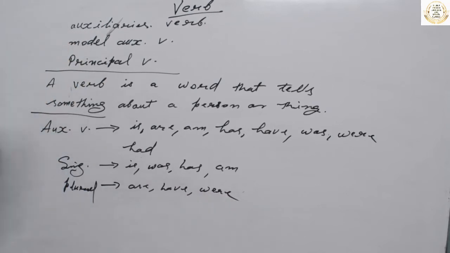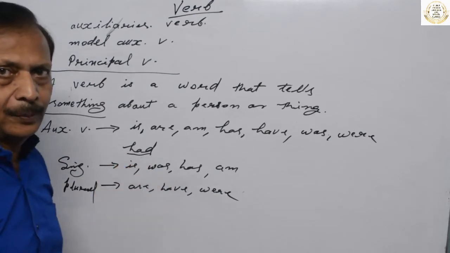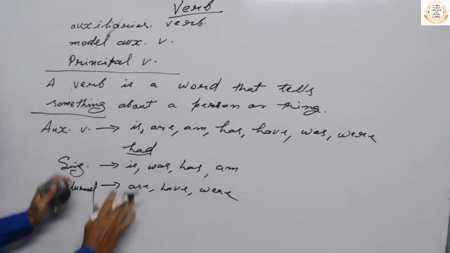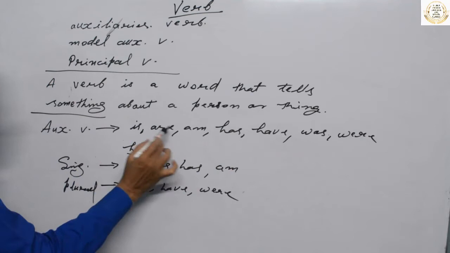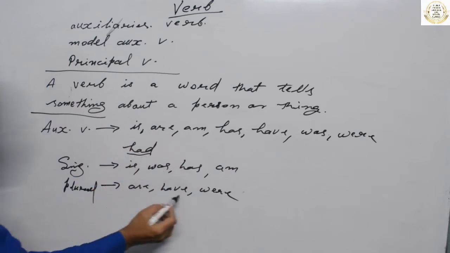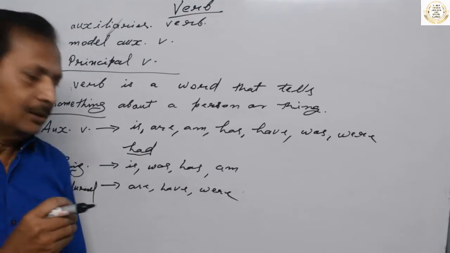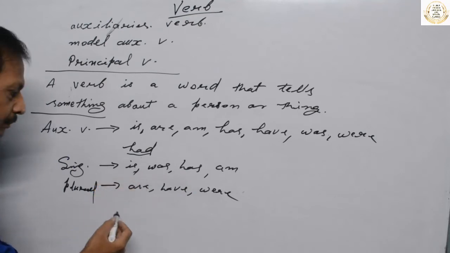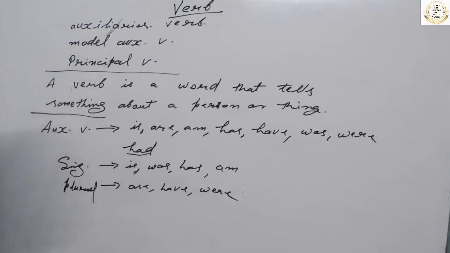But if you think for had, it is used for both singular and plural. So this is the thing about auxiliary verbs. These auxiliary verbs are singular auxiliaries and plural auxiliaries. These auxiliaries we use for singular subject, I wrote previously. These auxiliaries we have to use for plural subject. Okay? Now we read